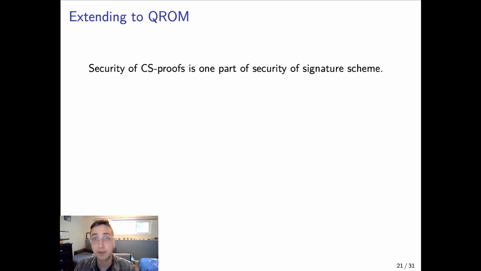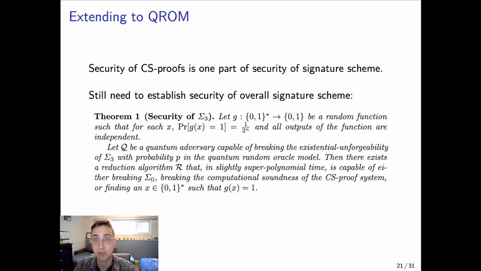So the security of CS proofs is one part of the security of the signature scheme, but it's not the entire thing, so we also have to consider the general security of the construction. So this is the theorem that we ended up proving in our paper. So we considered g a sort of random function that outputs a single bit, such that basically a negligible fraction of the domain returns 1.